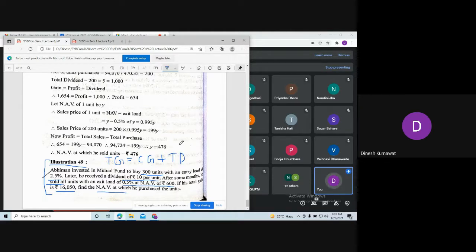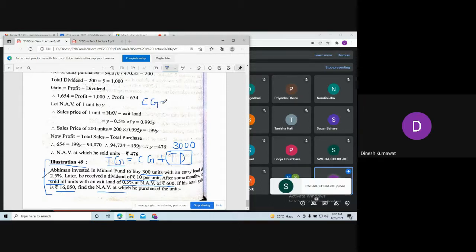Now, can you tell me what is the answer of total dividend? 3000. This is 3000. Why? Because the rate of dividend is rupees 10 and the number of units is 300. So this gives me 3000. Okay. Now total gain is given to us, which is nothing but 16,050 rupees. So using these two, you can calculate capital gain.